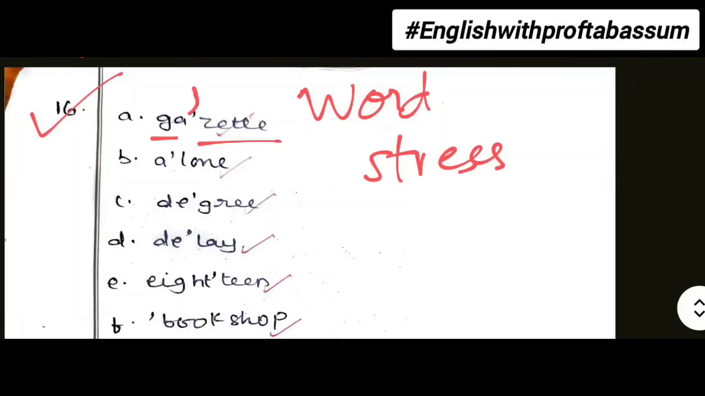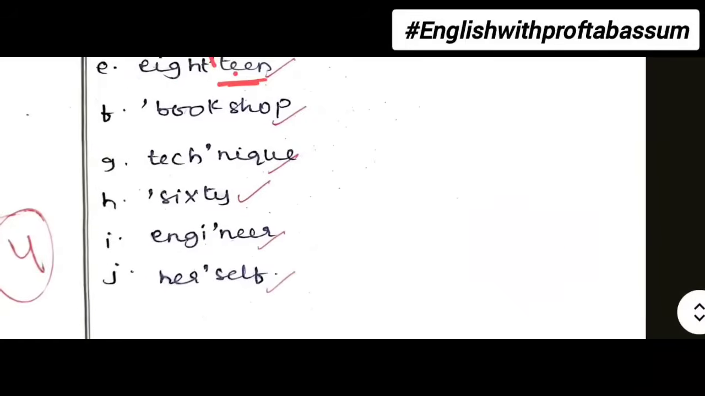Then next one is alone. In alone, A is a weak prefix. So after A you must mark stress. Then degree. In degree, DE is also a weak prefix. So stress is after DE. Then delay also same. Then the word 18. Whenever words end with teen or self, they mark stress on teen.